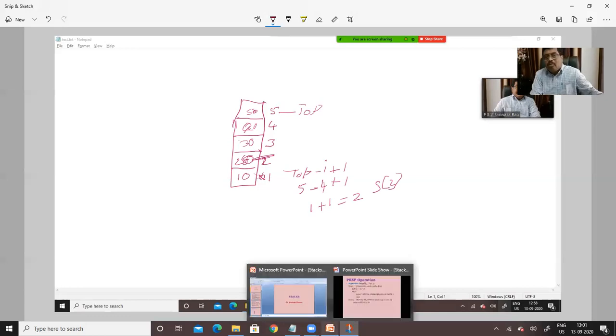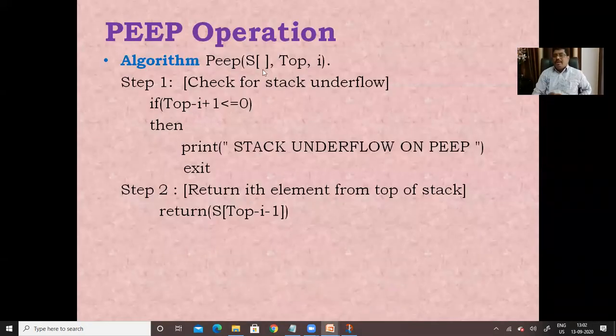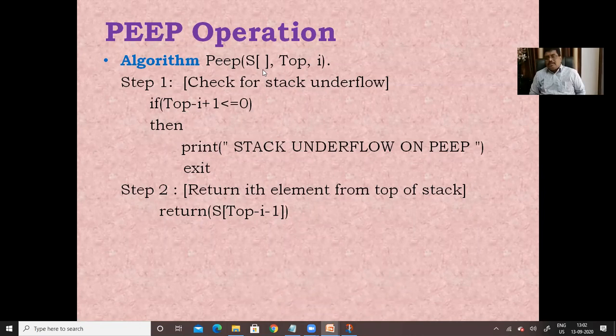Like this we specify it. Here we are using that formula. Because of this, PEEP also has 3 parameters. First one is the array name, means stack name. Second one is the top pointer value, and the third one is the location value we have to pass. Before performing the PEEP operation, here also we must check whether a value is available on that particular location.